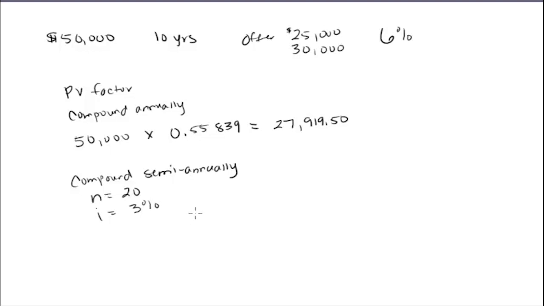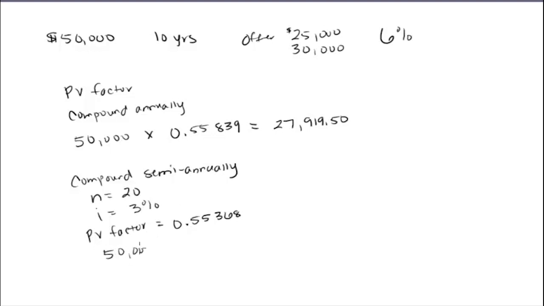Okay? So when you go look in to pull your factor now, and you look at your present value factor, you should find with n of 20 and 3%, you get 0.55368. Okay, so it's not that much difference, but it is a little bit of a difference.